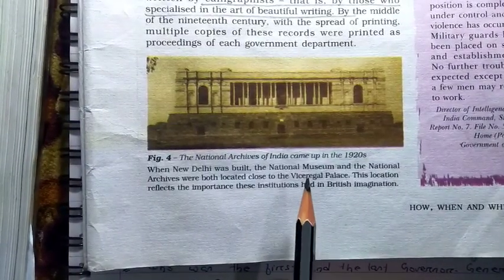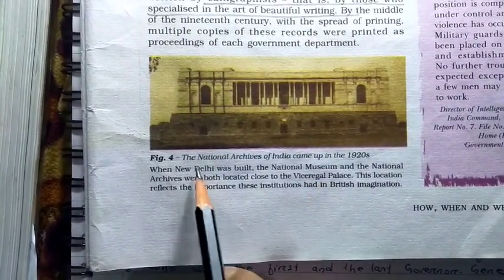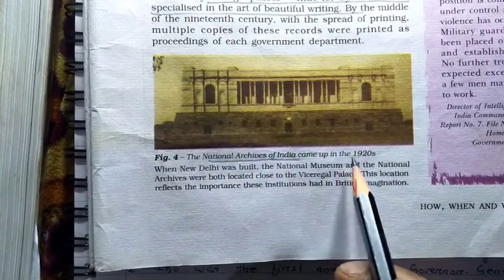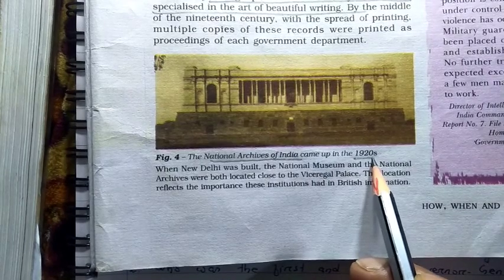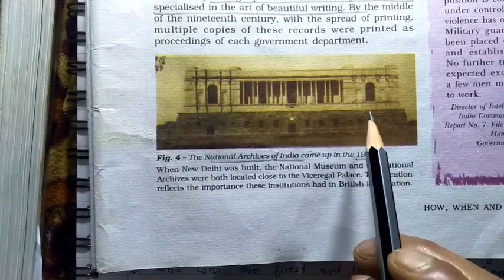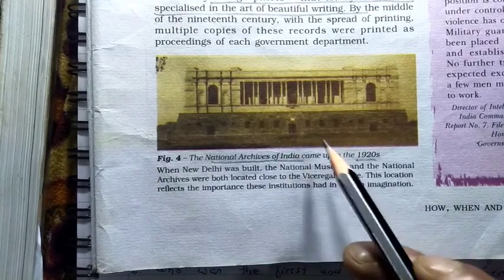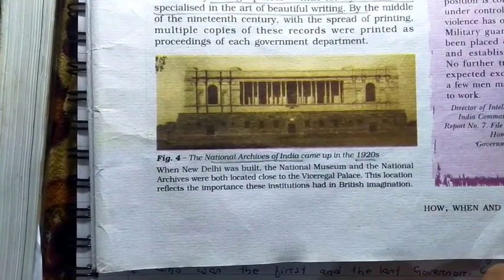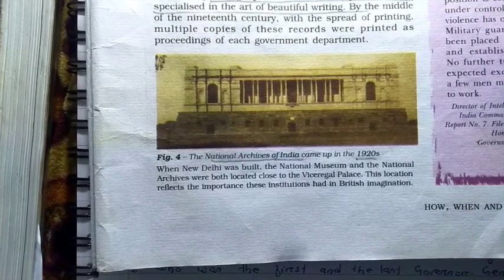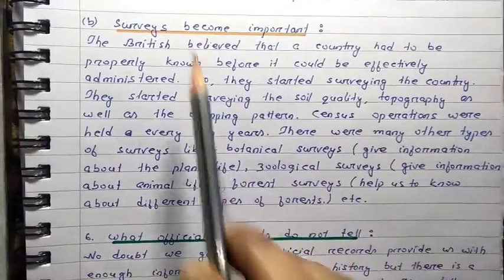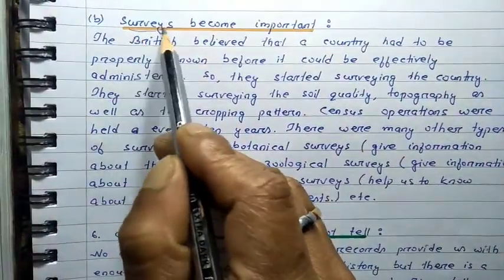Here you can see on page number 5 of your history book, it is given the National Archives of India. This National Archives of India came up in the 1920s, and this building was mainly used for preserving the different types of official documents which were made by the British. So if we go through all this, we can get the information about the colonial period.